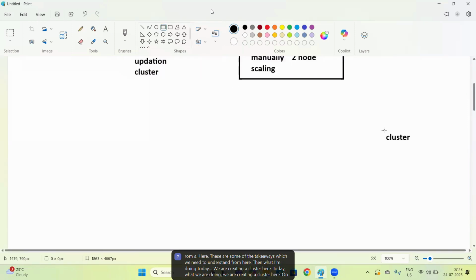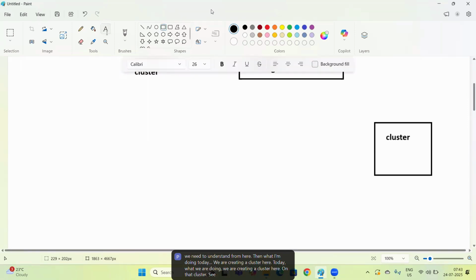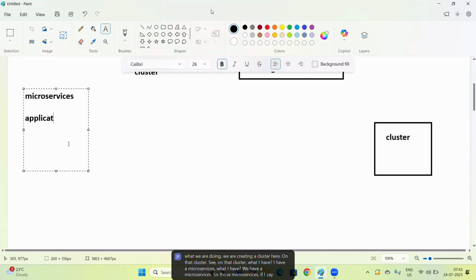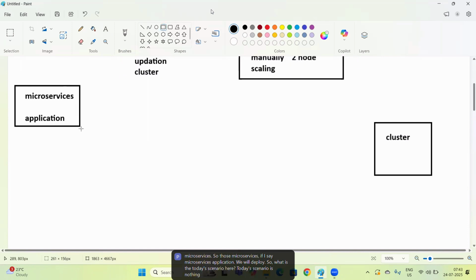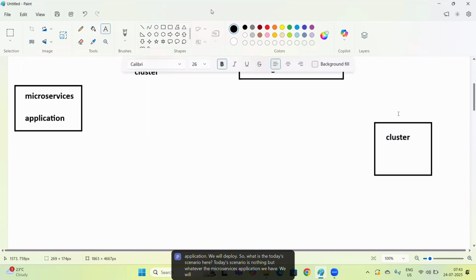On that cluster, we have microservices. Those microservices, if I say microservices application, we will deploy. So what is today's scenario here? Today's scenario is nothing but whatever microservices application we have, we will deploy into the cluster called AKS. We will use an Azure Kubernetes Service cluster. On that cluster, we will deploy the